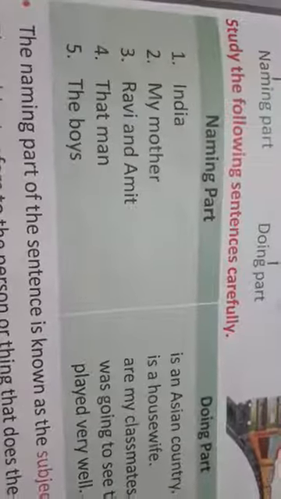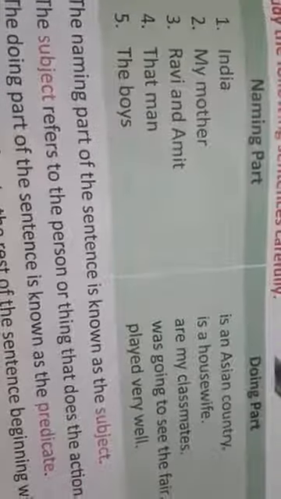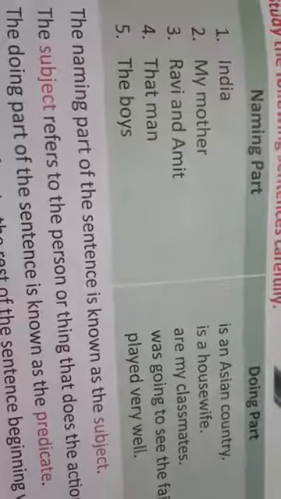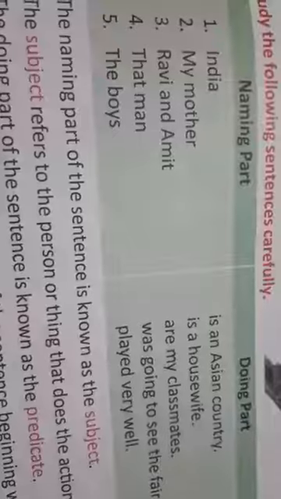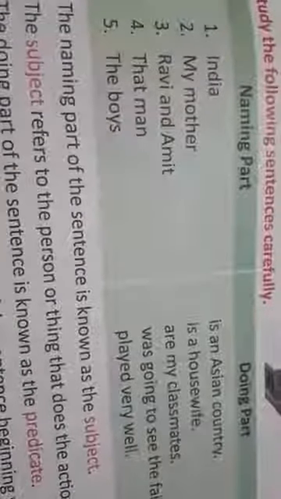Ravi and Amit are my classmates. Ravi and Amit are the naming part, are my classmates are the doing part. That man was going to see the fair. That man is the naming part and was going to see the fair is the doing part. The boys played very well. The boys are the naming part and played very well are the doing part.